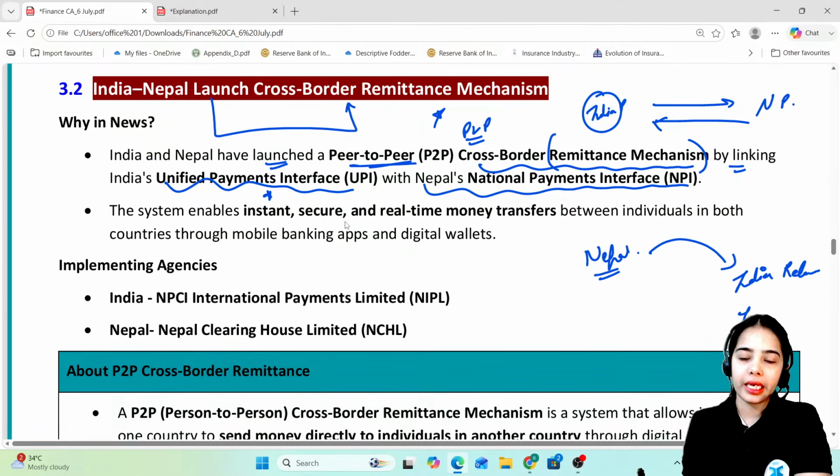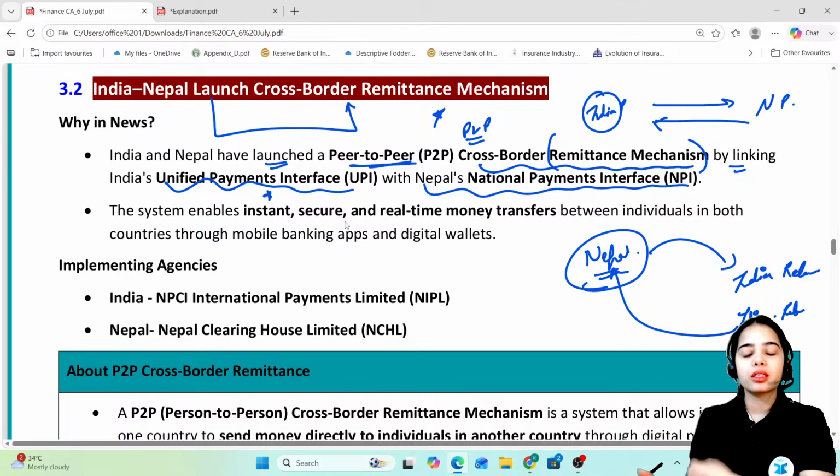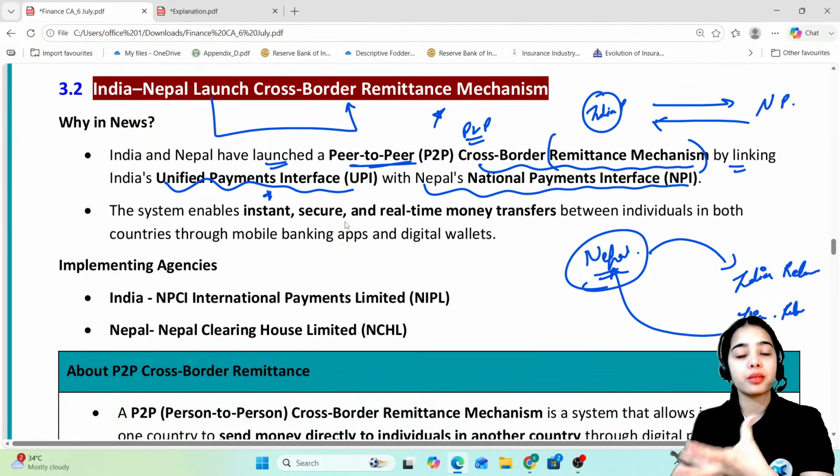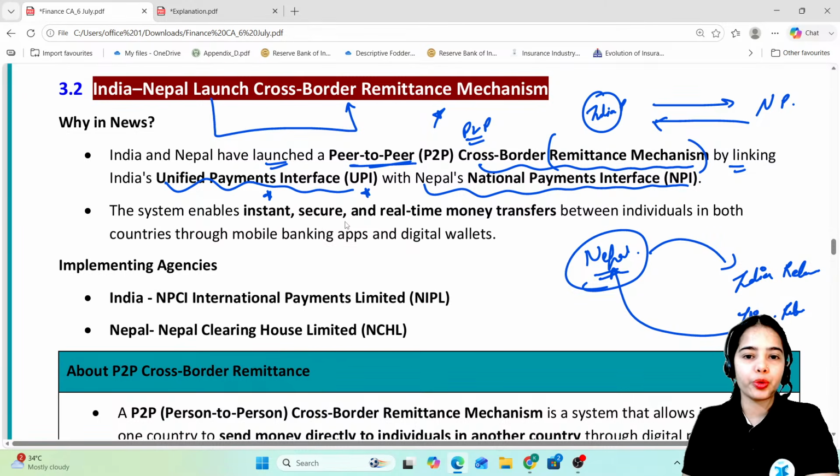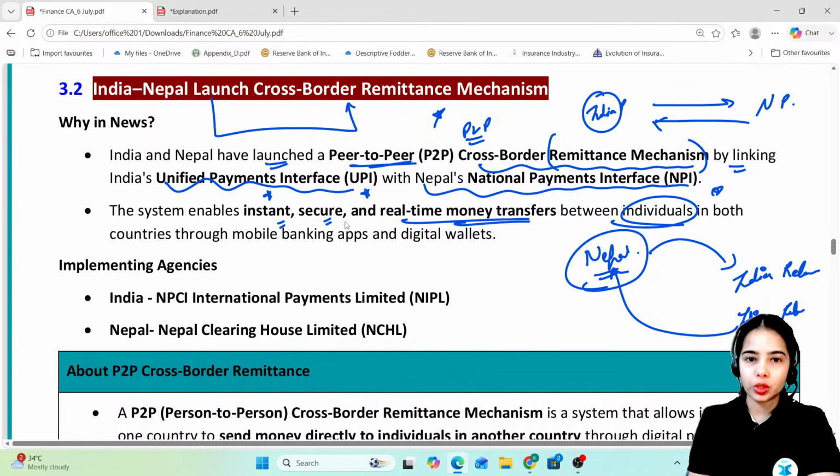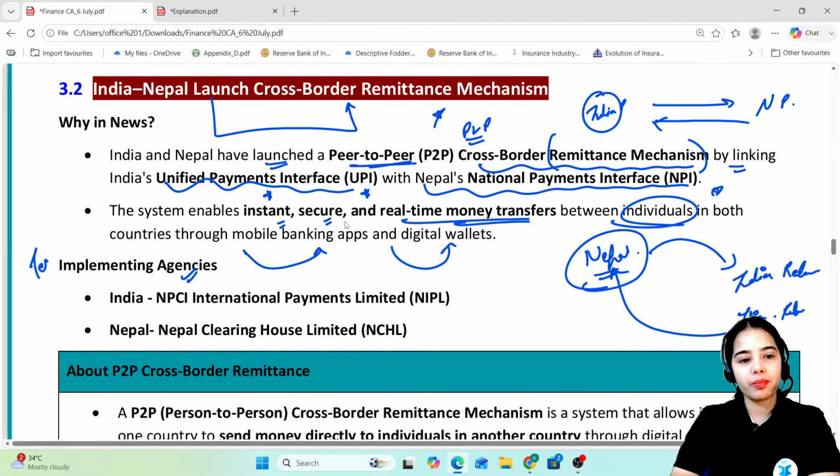Or let's say in India, there is some relative that wants to send money to a Nepalese person. So basically person-to-person transactions become easy. The person-to-person remittance becomes easy with this mechanism, with this linkage between UPI and the NPI. The system enables instant, secure, real-time money transfers between individuals in both countries through mobile banking apps and digital wallets. Now, the implementing agencies or the technical partners